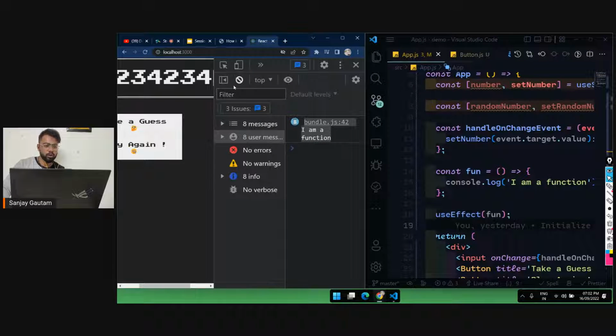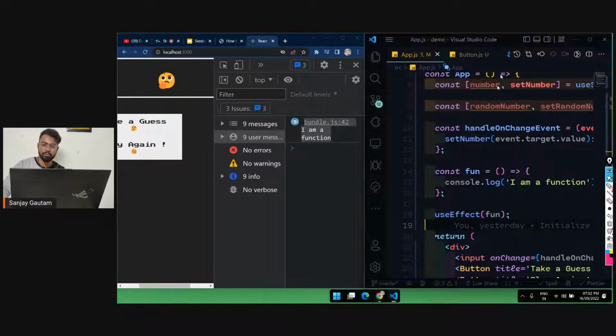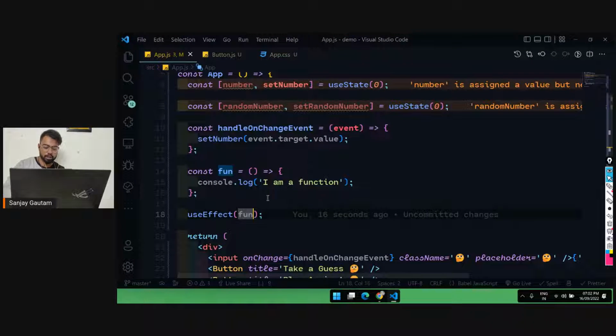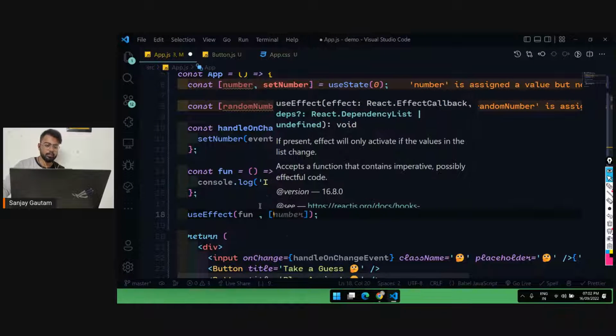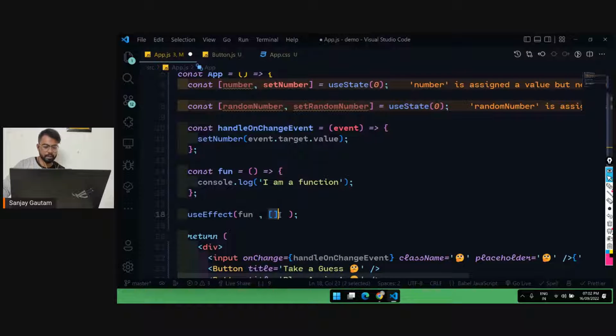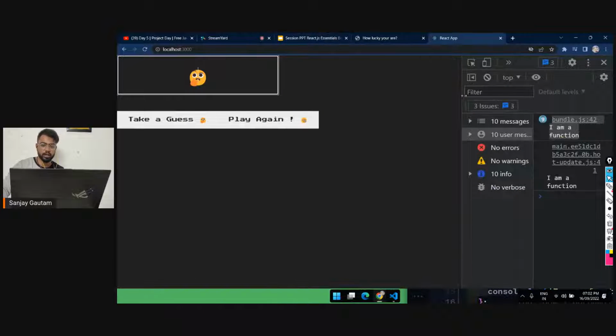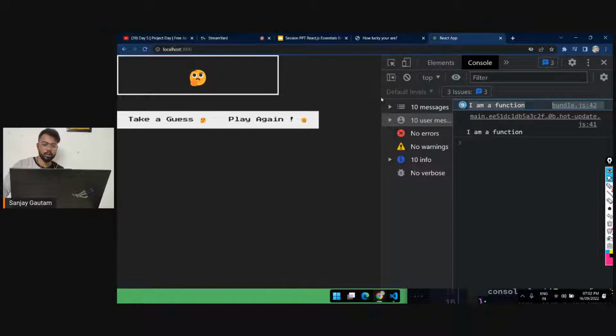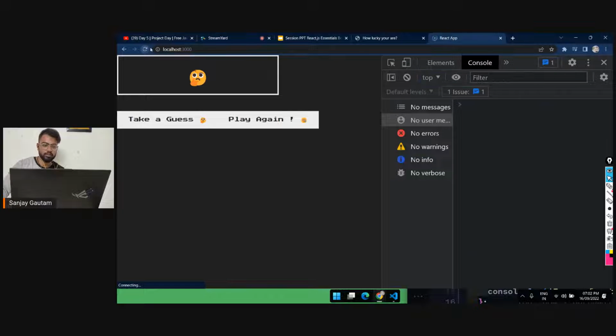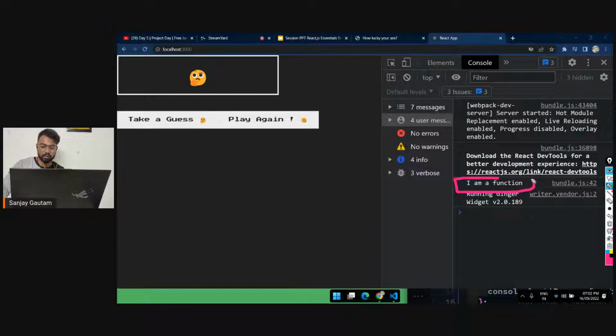But if you don't want to execute this useEffect every time on a new page render, you can pass a second parameter, and this second parameter is an array. If you pass the second parameter array as blank, our useEffect will not run on every UI update. It will only run for the first time. If I give it a refresh, as you can see, I'm just getting I'm a function here, and if I change the state, it's not executing again and again. So that's the purpose of useEffect. useEffect is used to execute any function on the first page render.